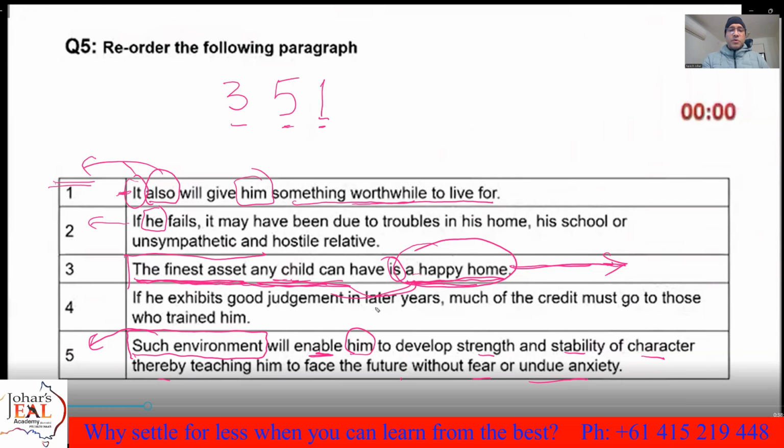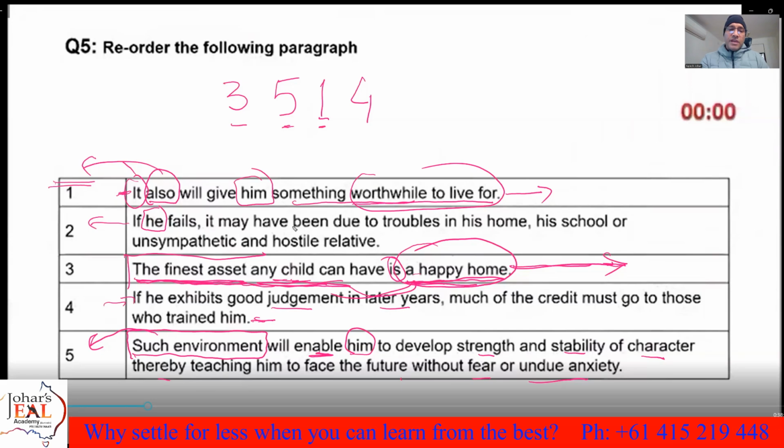If he exhibits good judgment in later years, much of the credit must go to those who trained him. It will sit after 1. Positive, it will lead to this one. Worthwhile to live for. If he exhibits good judgment in later years, much of the credit will go to those who trained him. And what?